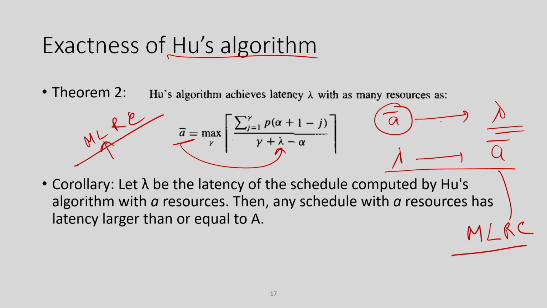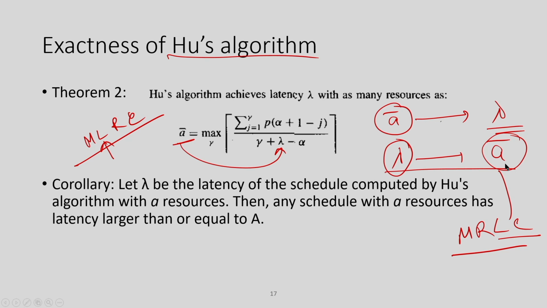This one is minimization of latency under resource constraint, and this is MRLC, minimization of resource under latency constraint, because I am given this lambda, the latency constraint, and I am ensuring that I can schedule my behavior within lambda using A bar number of resources, which is the lower bound.